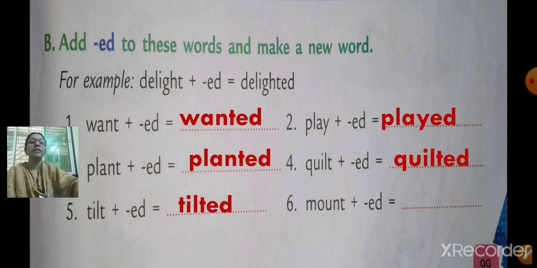See number 6. Mount plus ed will be mounted. M-O-U-N-T-E-D. Mounted. Done? Finished writing?